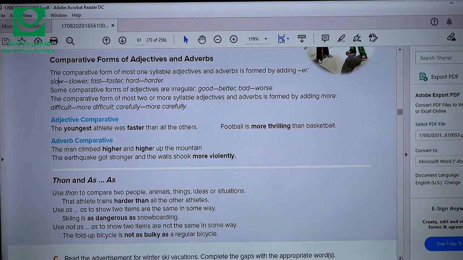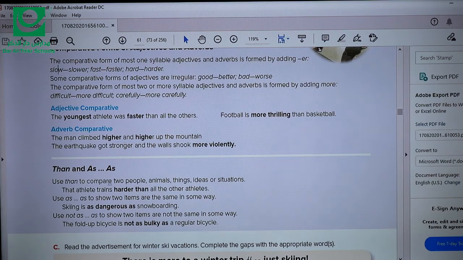Now let's see the difference between than and as. Again, in comparative forms of adjectives, we use harder, we use more or -er and then the word than. That athlete trains harder than all the other athletes. We use as if two things or two ideas, situations are equal in one adjective, like skiing is as dangerous as snowboarding. If you look at dangerous, there is no change in dangerous. We don't change the form of the adjective when we use it between as.